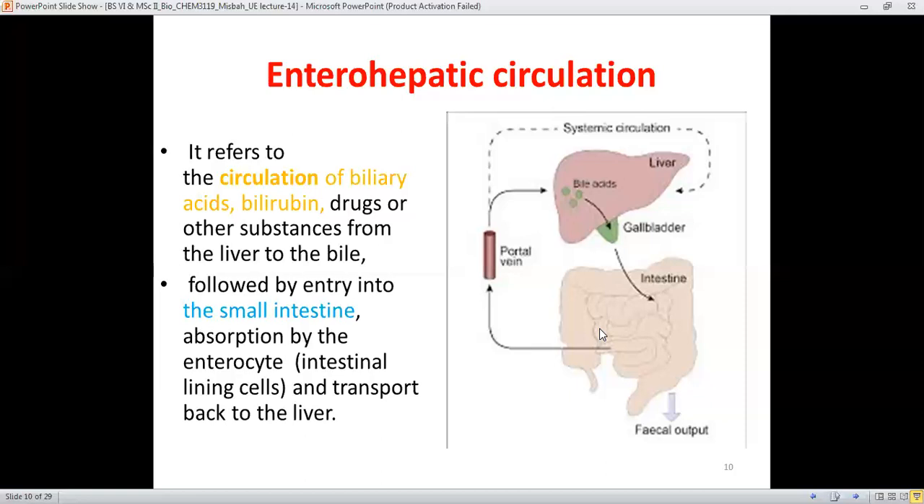And along with the bile acids, there is bilirubin and some drugs and other substances. They also get absorbed into the intestine and go back to the liver from the portal vein, and from the intestine, through the process of digestion, they are put outside of the body through the feces. Therefore the fecal output is also there along with the reabsorption through the enterocytes.